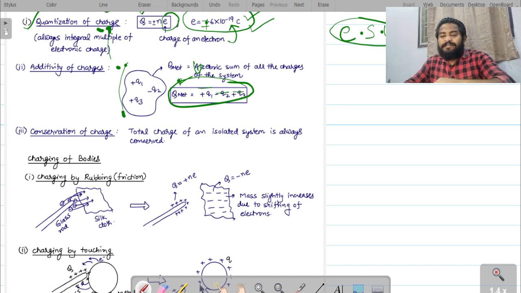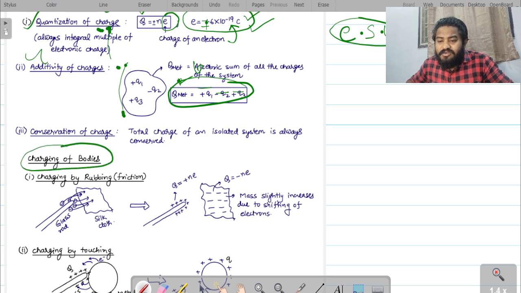Now coming to the charging of bodies. How to charge a body, right? The first method is charging by rubbing, or we can call it the friction method also. Let me tell you a simple example. You take a glass rod and a silk cloth and rub the glass rod with the silk cloth. Then what happens? Some electrons will transfer from the glass rod to the silk cloth, right?